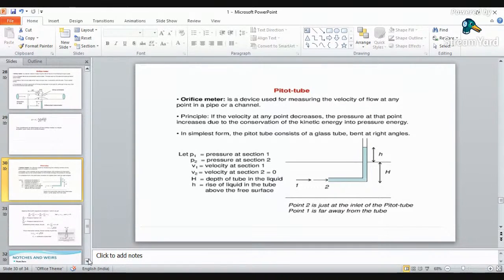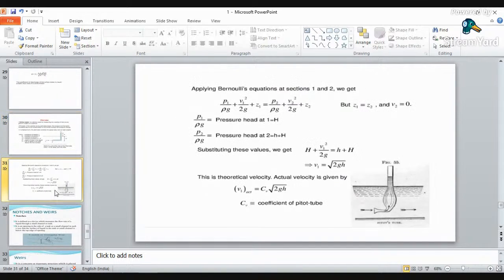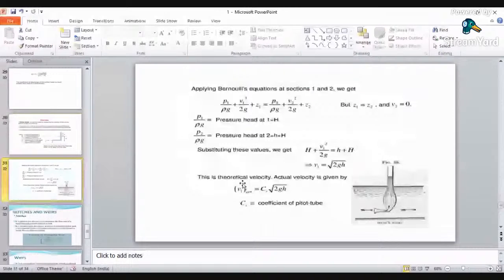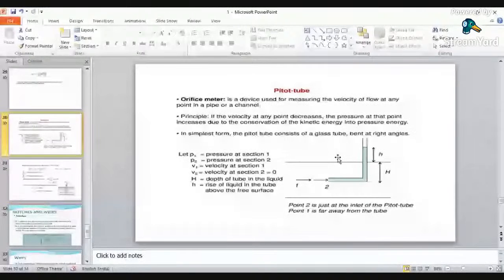Again here, to calculate the velocity at a point, we have to derive an equation. So just apply Bernoulli's theorem at section 1, that is at the water surface, and section 2 is your end portion of the tube or the bent pipe. Okay, so when you apply Bernoulli's theorem at two sections, you will get a formula for velocity is Cv into square root of 2gh, where Cv is nothing but a coefficient of velocity, g is acceleration due to gravity, and h is your total head. From here you can see that is your total h. Okay.